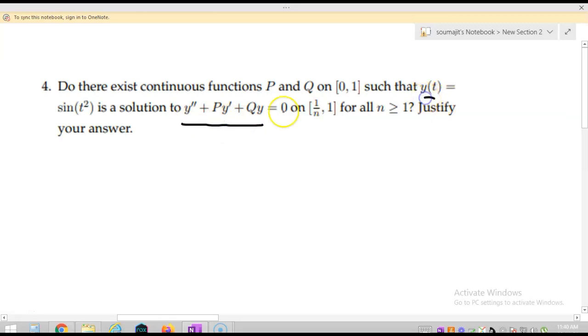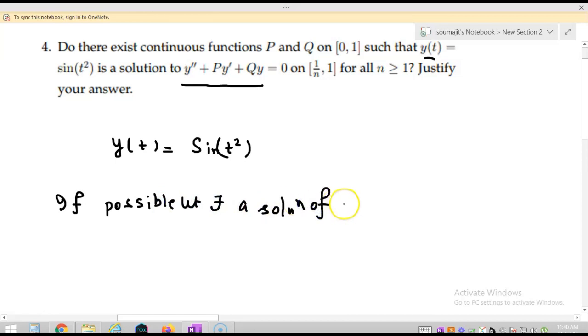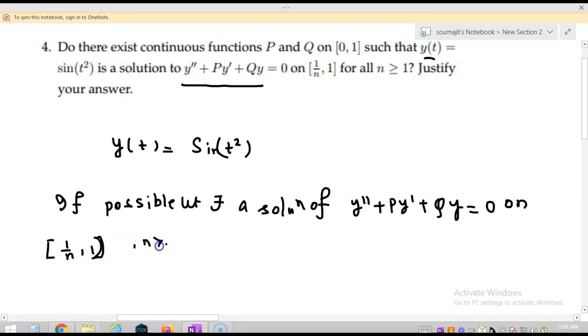First of all, they are saying that y(t) is equal to sin t square. So I am saying that if possible, let there exist a solution y(t) equal to sin t square of y double dash plus p y dash plus q y equal to 0 on (1/n, 1) where n greater equal to 1.